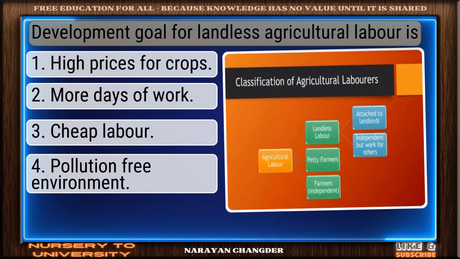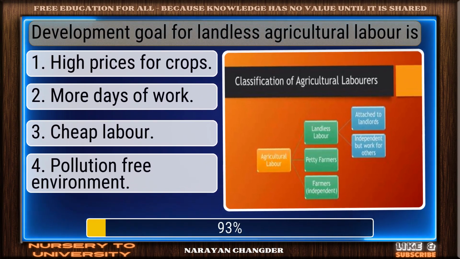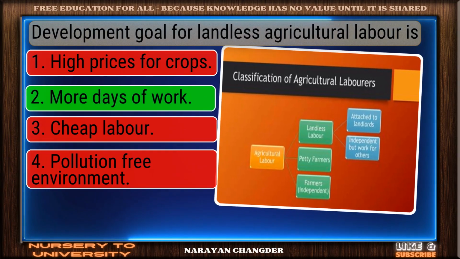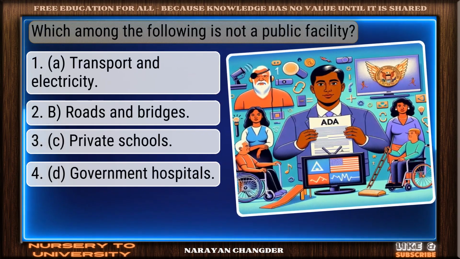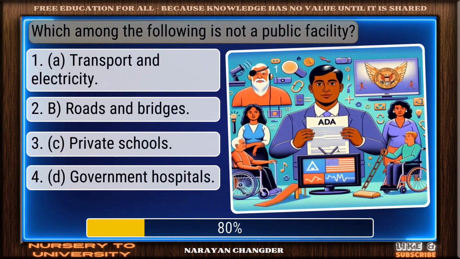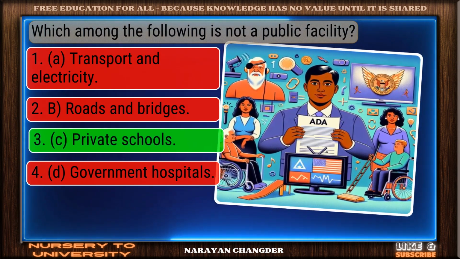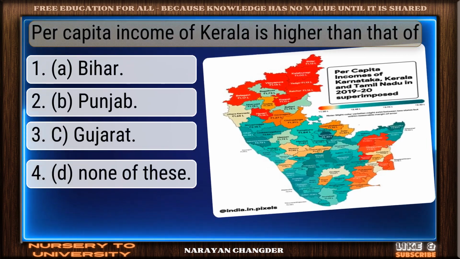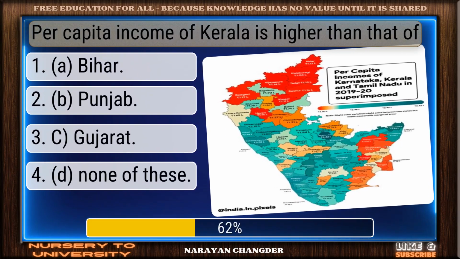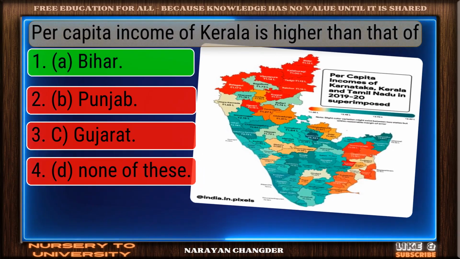Development goal for landless agricultural labor is... Well reasoned. More days of work is the correct choice. Which among the following is not a public facility? Well picked. Private schools is the correct answer. Per capita income of Kerala is higher than that of... Great thinking. Bihar is the right choice.